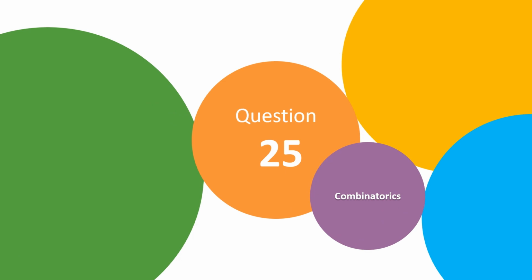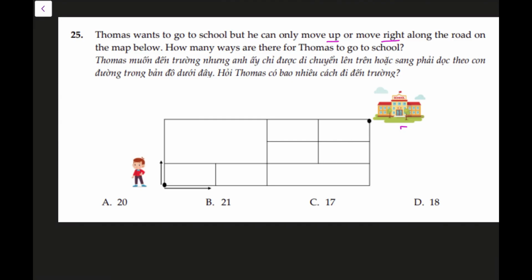Question number 25. This is again a question like 24 where we have to find different ways. Thomas wants to go to school, but he can only move up or right along the road on the map below. How many ways are there for Thomas to go to school? So Thomas is standing on the bottom left and he has to reach the top right. How many ways are for him to reach?